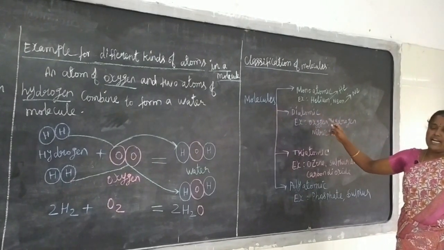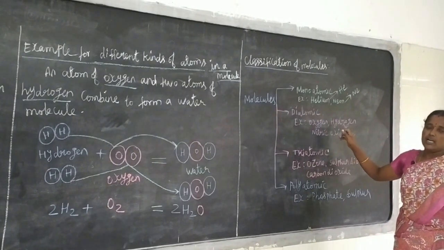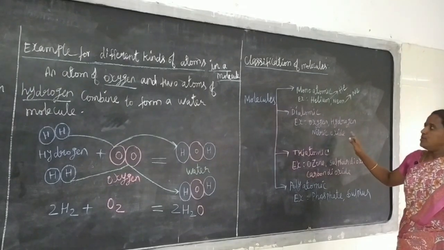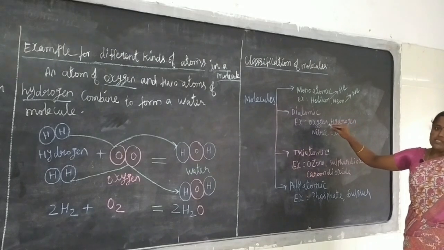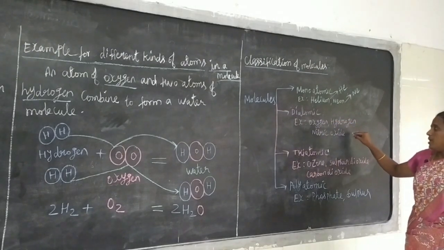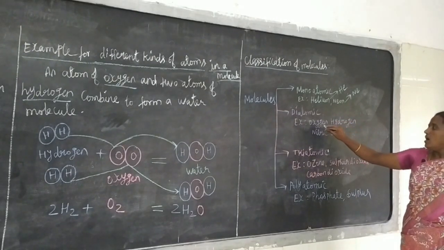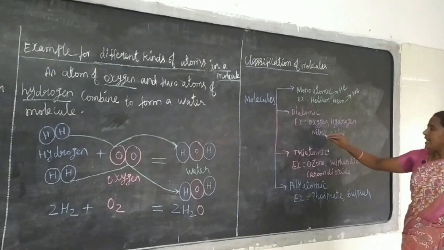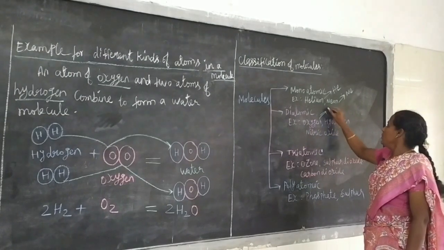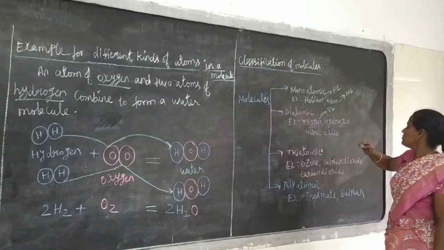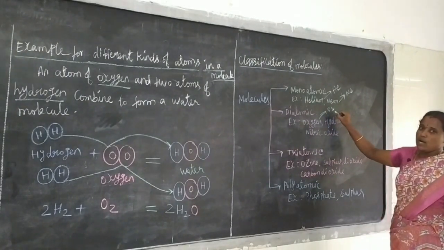Next, second one is diatomic molecule. A molecule which contains 2 atoms is called a diatomic molecule. For example, oxygen, hydrogen, nitric oxide. What is the formula for oxygen? O2. 2 atoms present in a molecule.